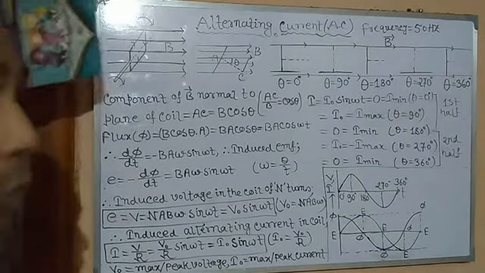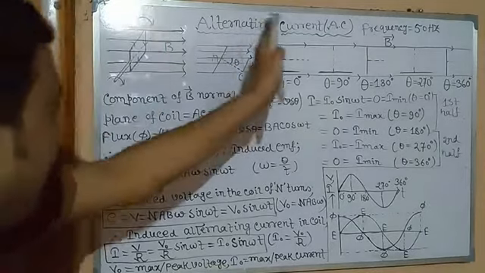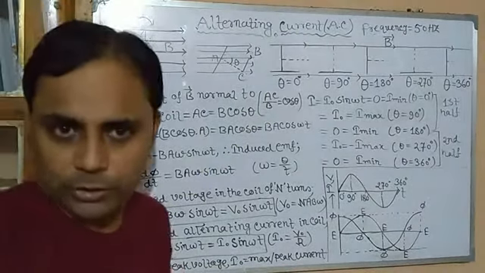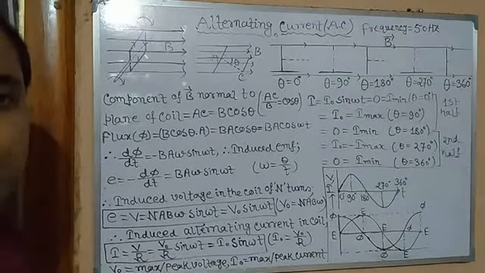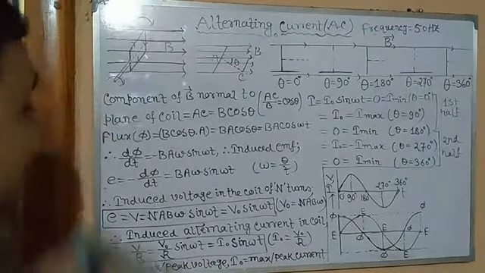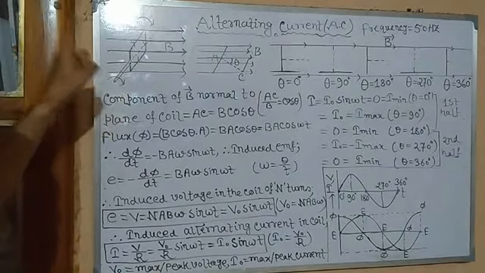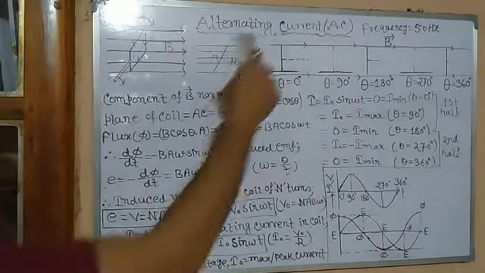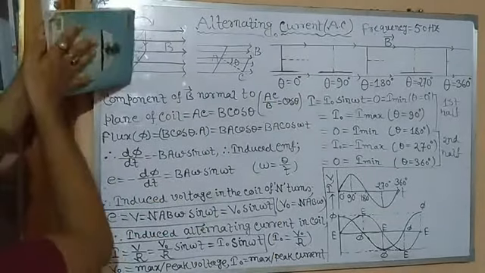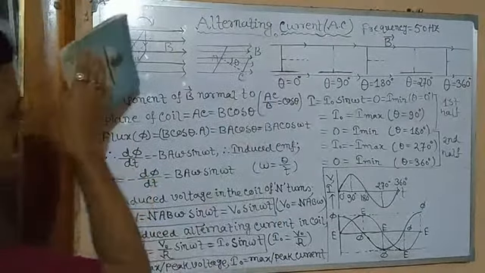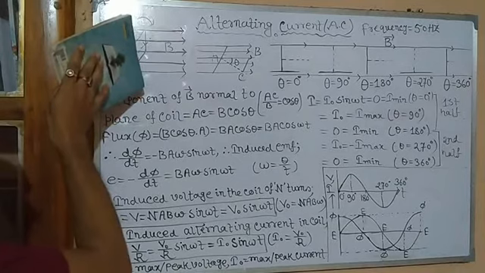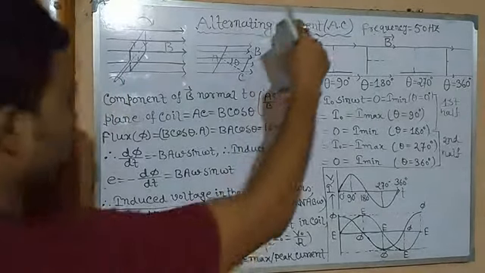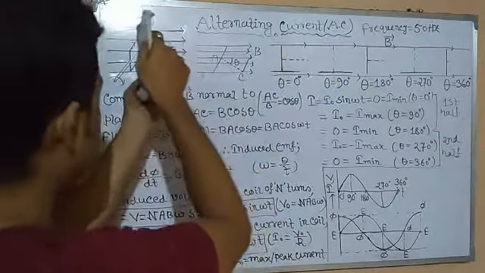Why? Because it is not possible to draw the coil exactly in this shape, otherwise it won't be visible to you. So that you can see the coil clearly, that's why I have drawn the diagram of the coil like this. Initially it is the same shape, 90 degrees. As I said, I have drawn it slightly tilted so that you can understand. So this is the initial position of the coil.